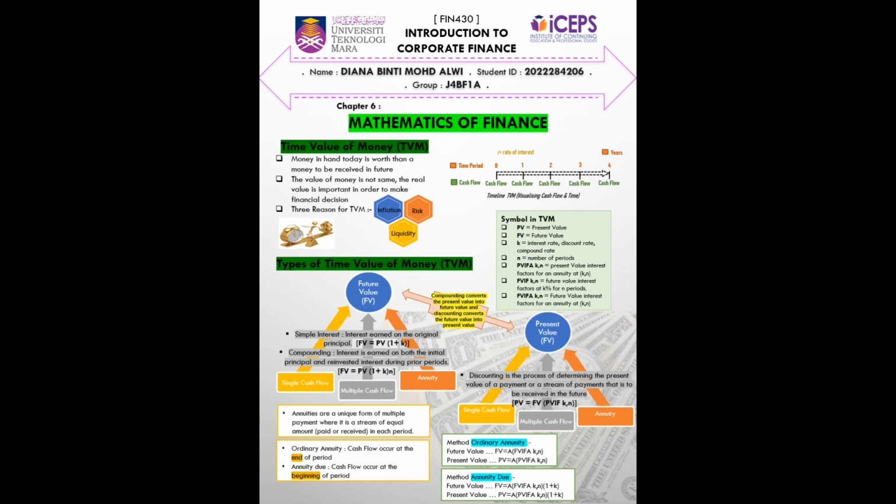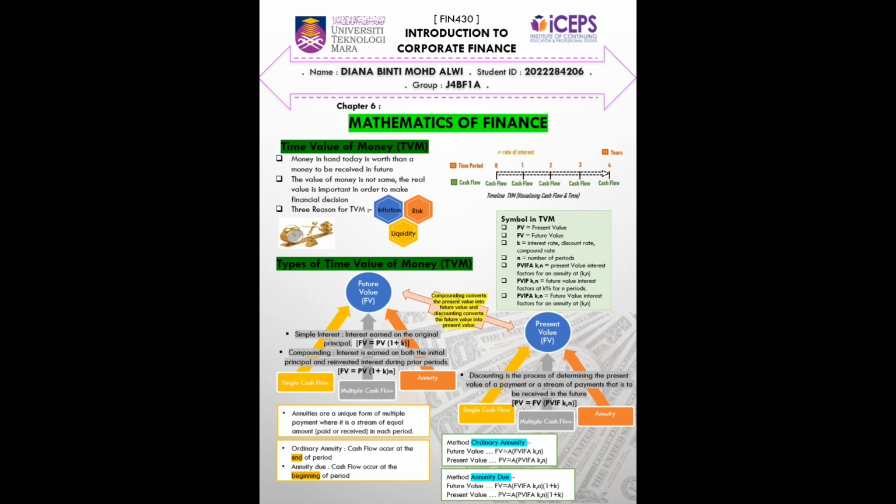To calculate the future value for single cash flow and multiple cash flow, we use the same method, which is future value equals present value times FVIF K, N, which means future value interest factor at K% for N periods.